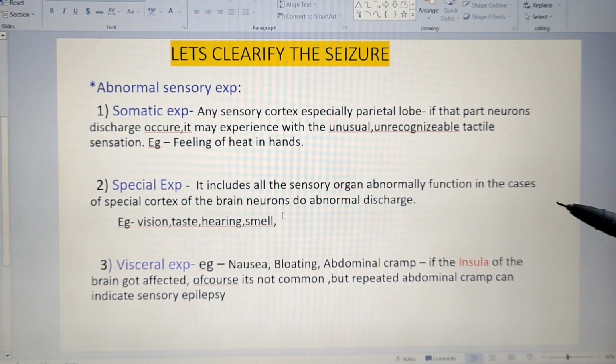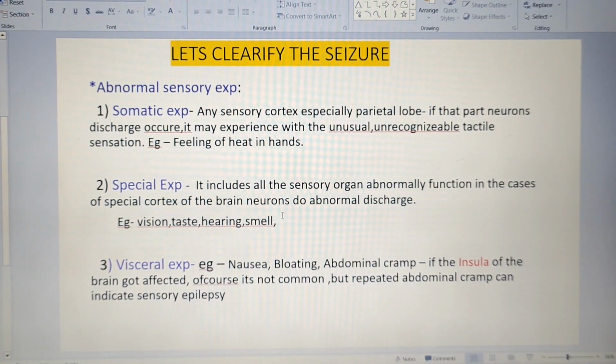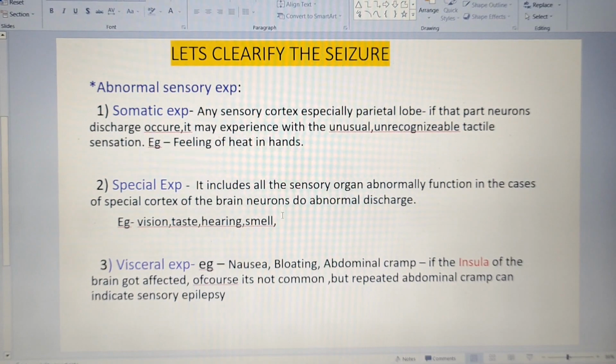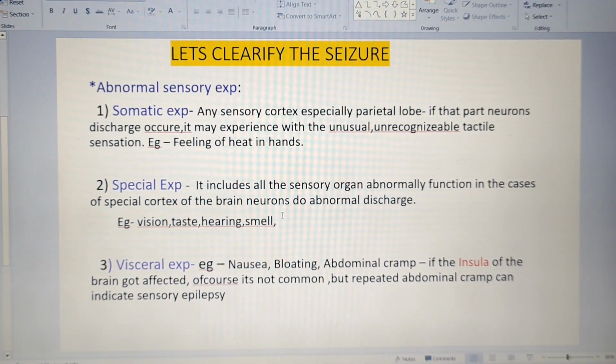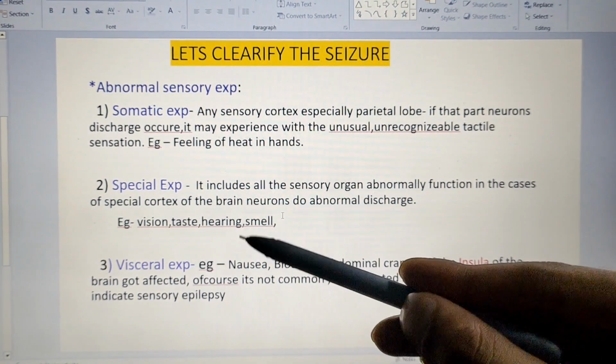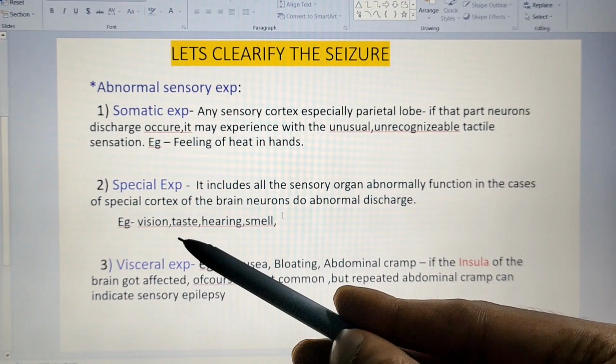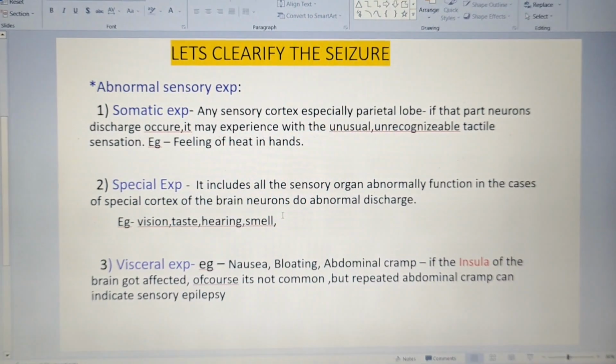You cannot find any scent or bad smell, but the patient may experience it, because that particular part of the brain cortex which controls the special senses, its neurons are getting discharged. That is the reason the patient is having abnormal special experiences.